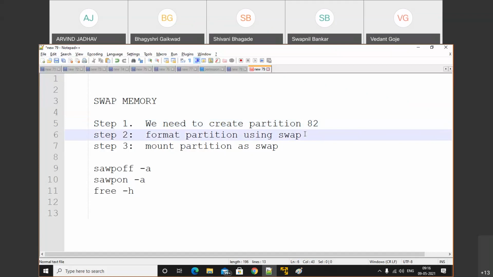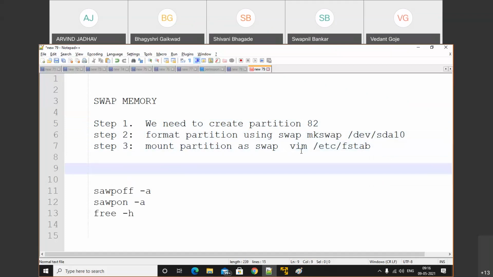Format the partition by using the mkswap command. After that /dev/ whatever your number is, SDA10, SDA9, whatever it may be. And after that, how do you mount it? We need to make the entry in /etc/fstab. So you need to make your entry here.